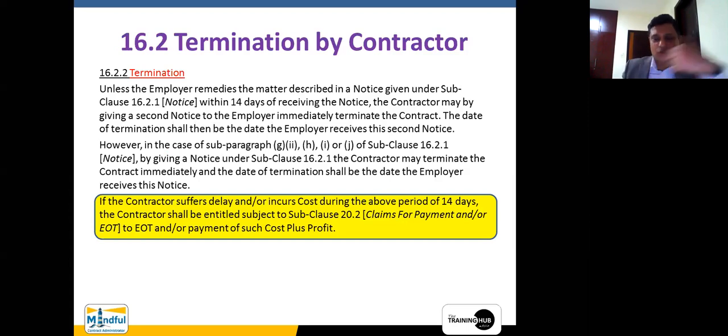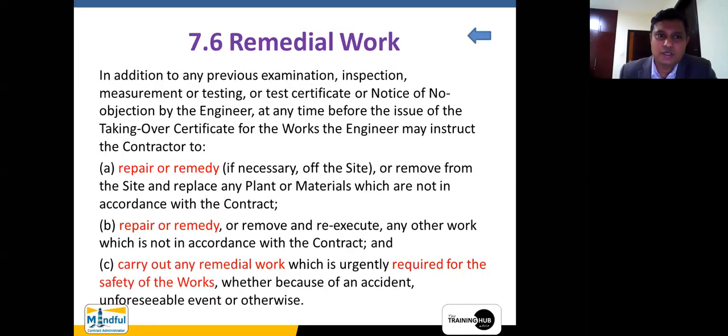The important thing is the notice provision is there within the first subclause, and the second subclause says unless the employer remedies the matter described in a notice given under this subclause within 14 days, the contractor may, by giving a second notice to the employer, immediately terminate the contract. He has to give another notice here. If the contractor suffers delay and or incurs cost during the above period of 14 days, the contractor shall be entitled, subject to this clause, to cost plus profit. Again, it is not the error of the contractor, but the error of the employer. That is why the contractor's entitlement is there, right?